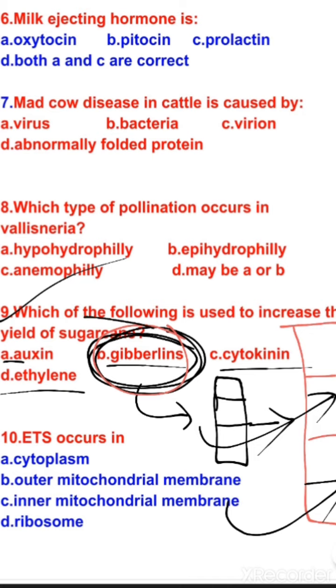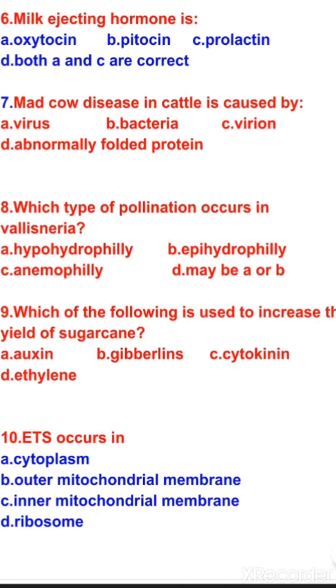In sugarcane, the more the internodal length, the more will be the production, and the more will be the advantages. So which of the following is used to increase the yield of sugarcane? The correct option is gibberellins, also known as gibberellic acid.